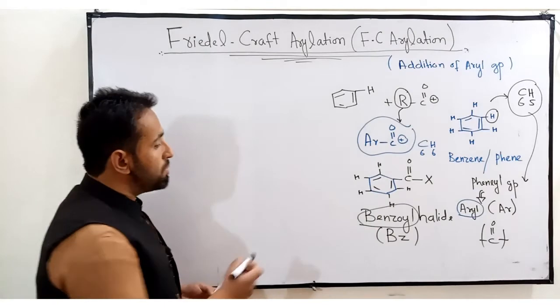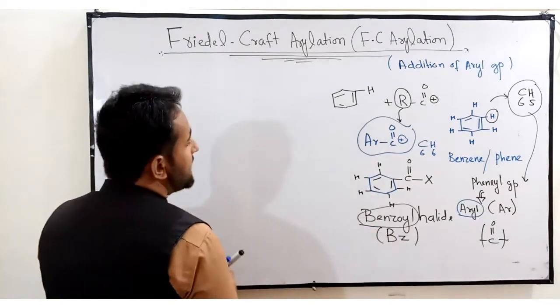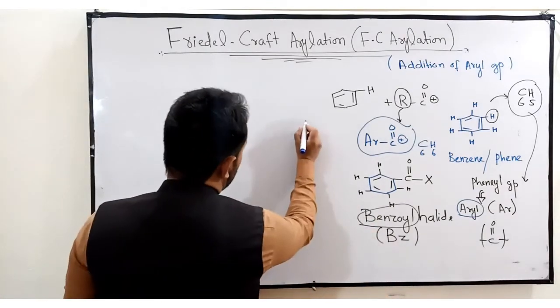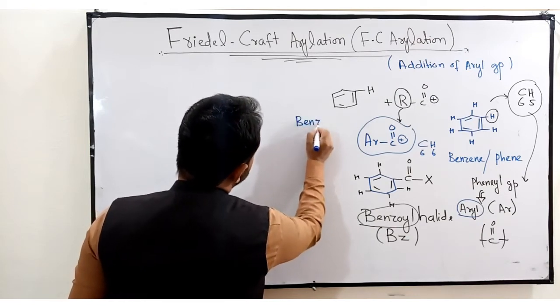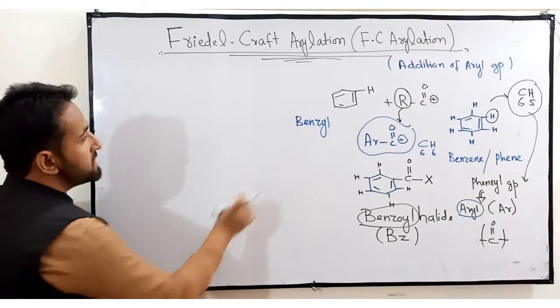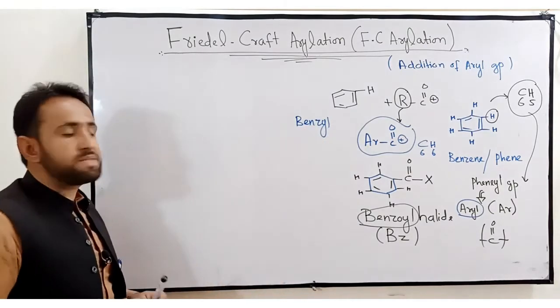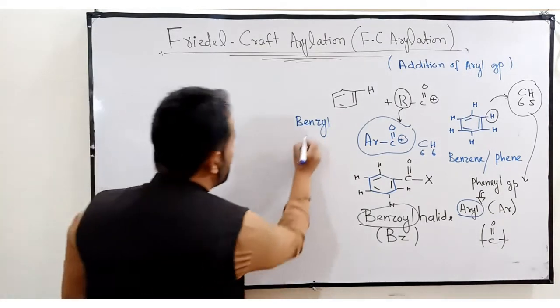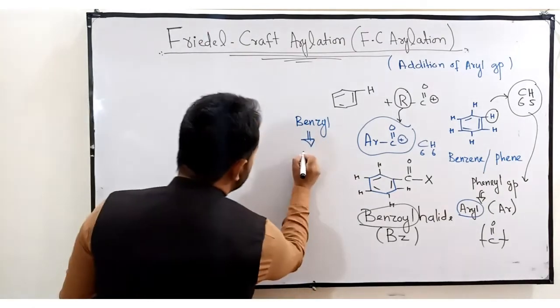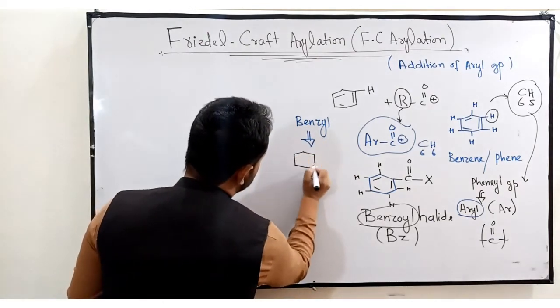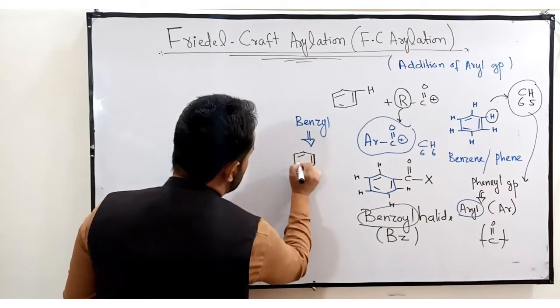There is one more group you have to remember, that is called benzyl. Benzyl. There is no O. O is absent in this word. Now what does benzyl mean? Benzyl is very simple. This is again a benzene molecule.